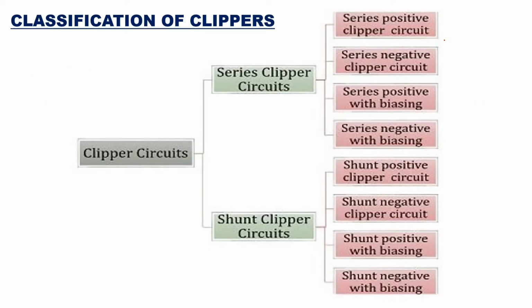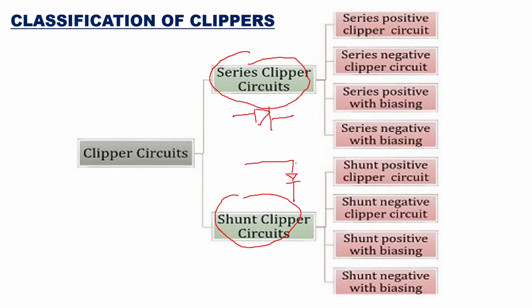Now, if you go to the classification of clippers, because only after we classify them can we explain each one turn by turn. Basically they are classified as series clipper and shunt clipper. Here you can see this is the series clipper and this is the shunt clipper, that is, the parallel clipper. In the first one, the diode will be in series, and in the second one, the diode will be in parallel. So like that, we can have a series clipper and a shunt clipper.